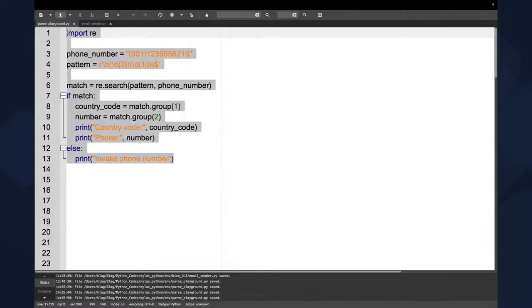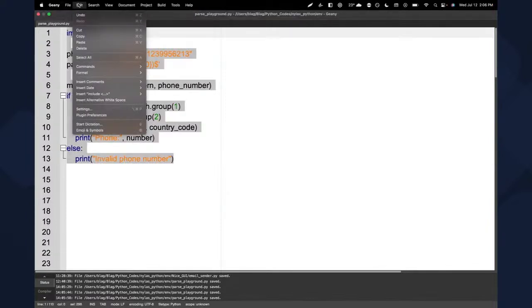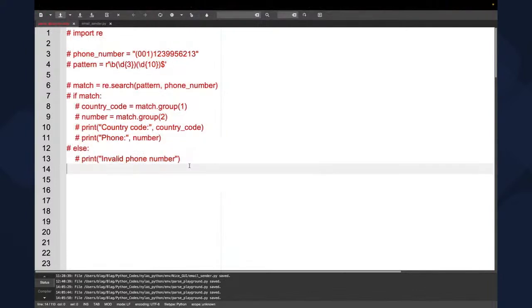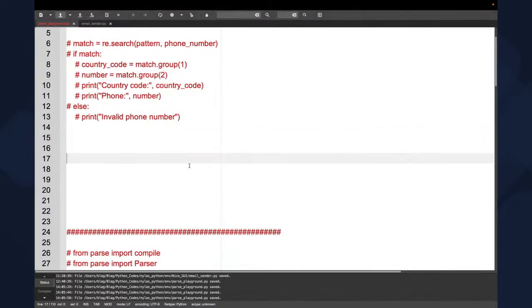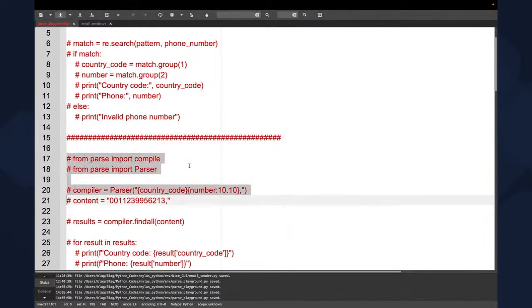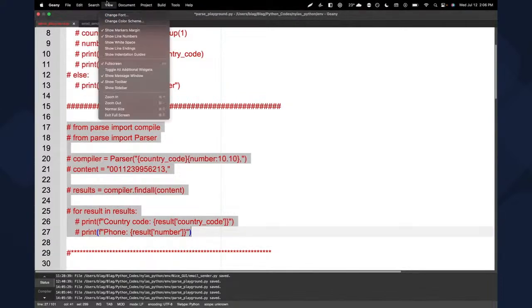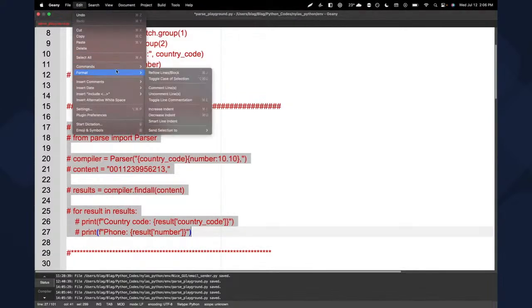So what we're going to do now is demonstrate how the Parse library works for this kind of project. So I'm going to comment that and bring this up. This is the code we're going to use for Parse. Let me uncomment that.